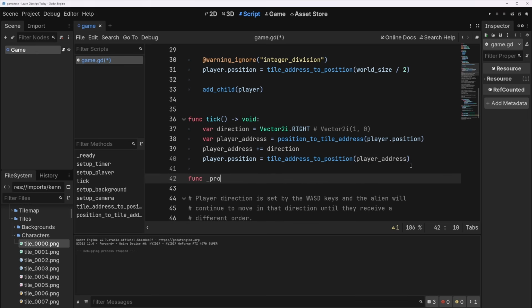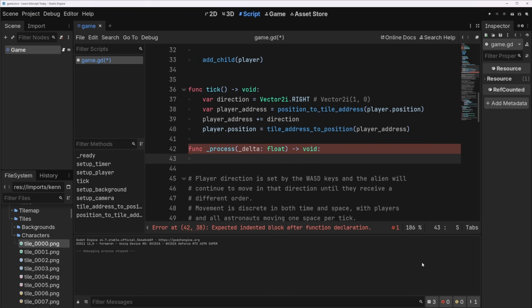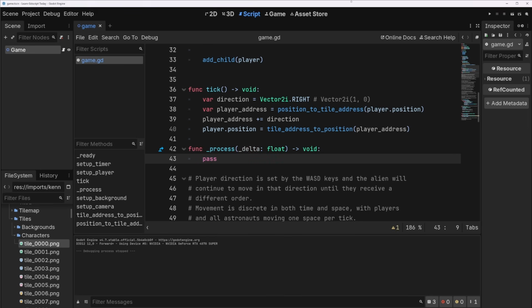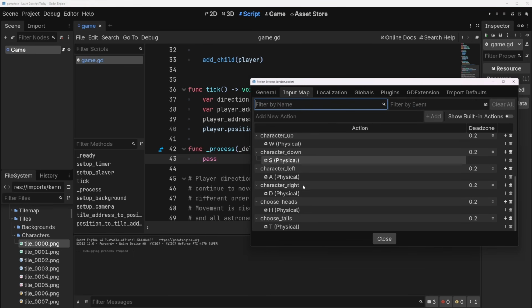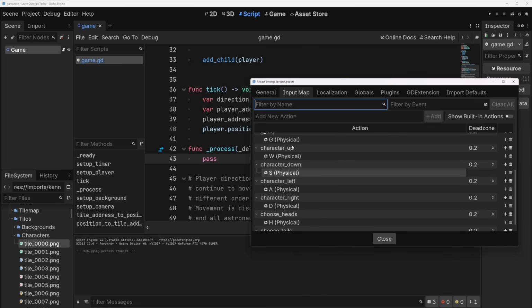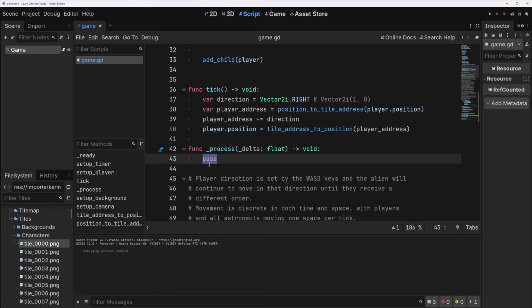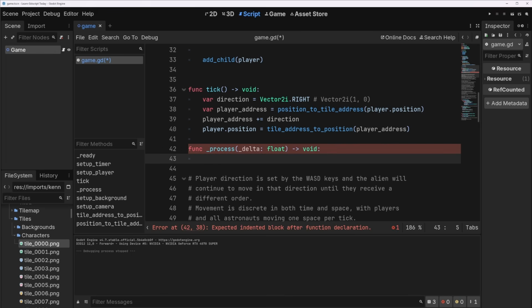So let's make a func process. We want to give it a delta that we're not going to use, returns void. Now, what do we do here? Well, we know how to get input. Let's just start with getting input. We should pass this for now and add some inputs. Project settings. Actually, I have character left, character right, character down, character up already from a challenge. So maybe I'll just use these. Yeah, why not? But you can go back in the video to see how to make those.